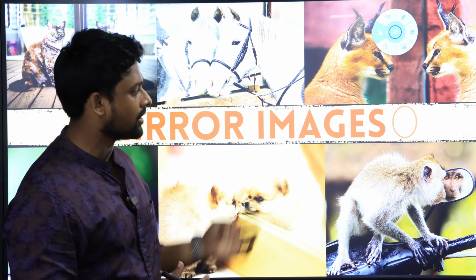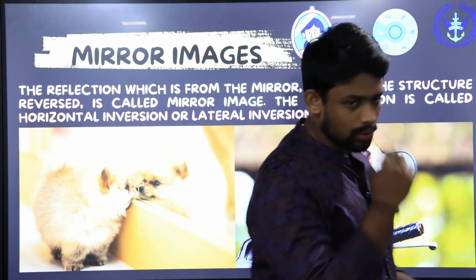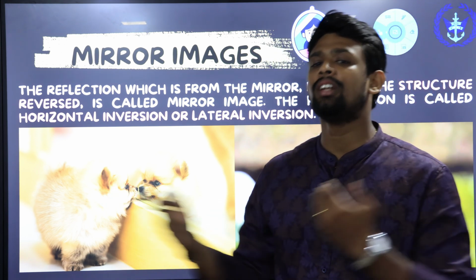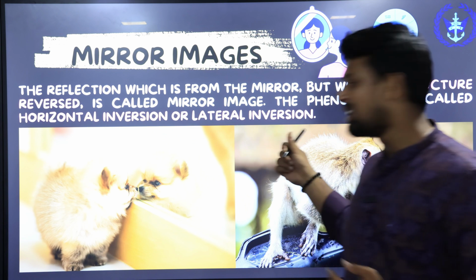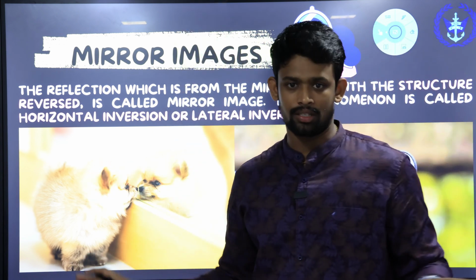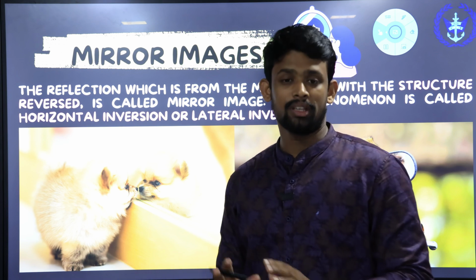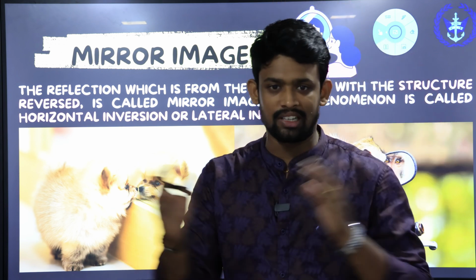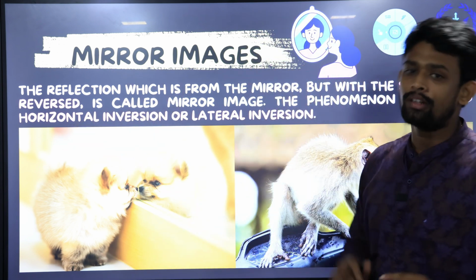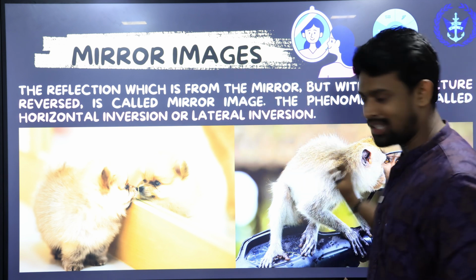In this video, we are going to check out mirror images, part 1. Okay, so let's get into the topic. Mirror images is nothing but the reflection that we see in the mirror. There is a phenomenon in mirror images called horizontal conversion or lateral inversion. The left and right will change, whereas the top and bottom will not change. Unlike water images, where top and bottom will change and left and right will not change. Over here, left and right will change, the top and bottom will not change. So that is the mirror images concept.